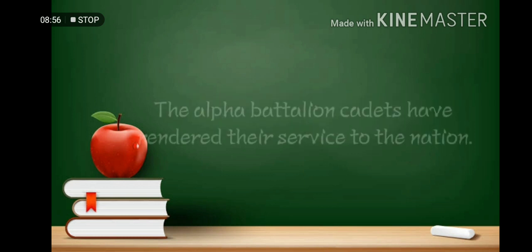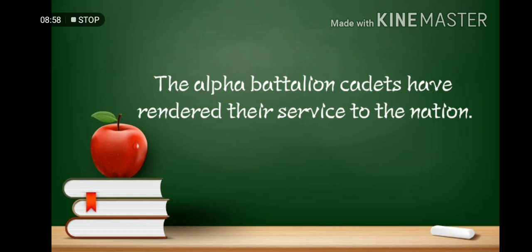Another example is the Alpha Battalion cadets have rendered their service to the nation. So Alpha Battalion cadets, or Alpha Battalion, has 76 individuals, meaning they are many. It is plural, so the verb must be in plural form. That is why it is have.